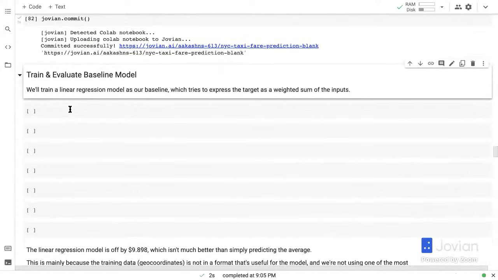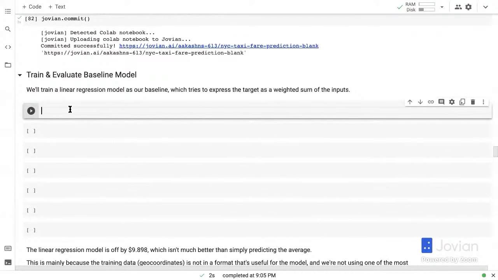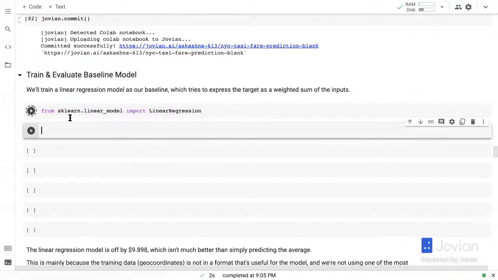All right, next, let's train a very quick linear regression model to see whether machine learning is even useful at this point. So I'm going to, from sklearn.linear_model, import LinearRegression. And I'm going to create a linear model here.